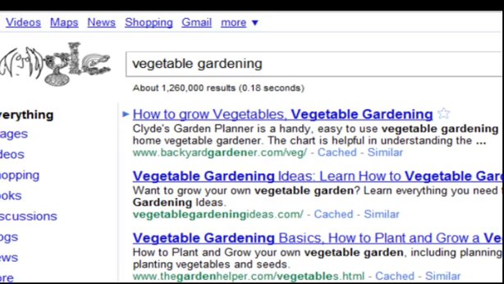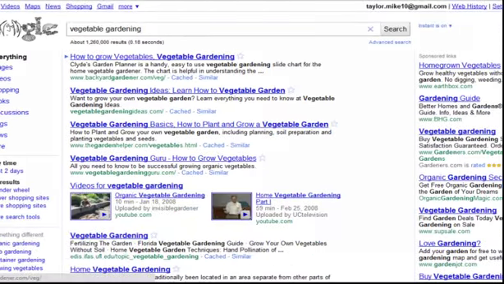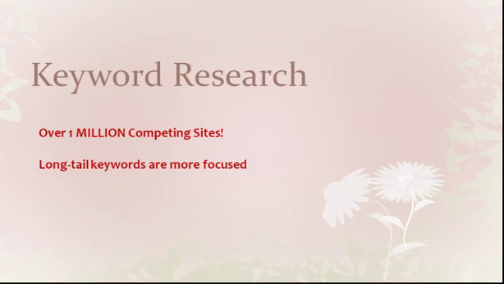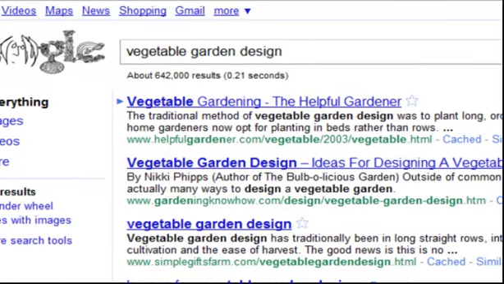If we look at vegetable gardening, we see there's about 1.25 million results. And as was suggested, with over 1 million competing sites, we will never get found, so we use a long tail or more descriptive term, and we have lower competition, but we also get lower traffic, but the traffic is really more focused to your site.